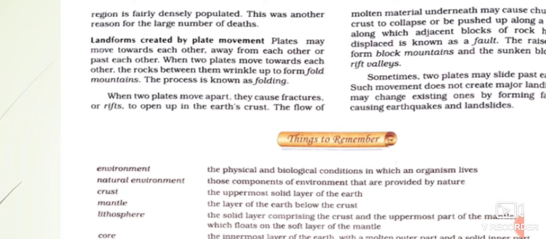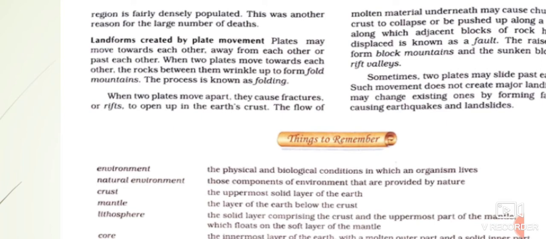And the folding forms the fold mountains, and they have upfolds and downfolds, and they also form valleys. For example, the Himalayas in India are known as the young fold mountains. Now, why are they known as the young fold mountains? This reason you have to find out.